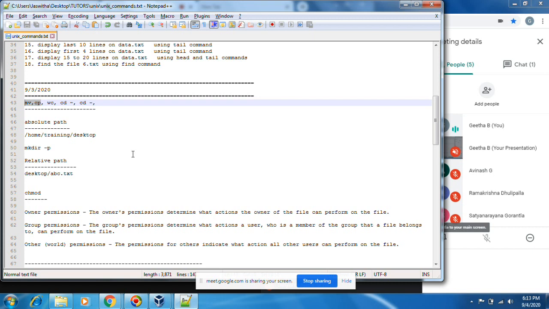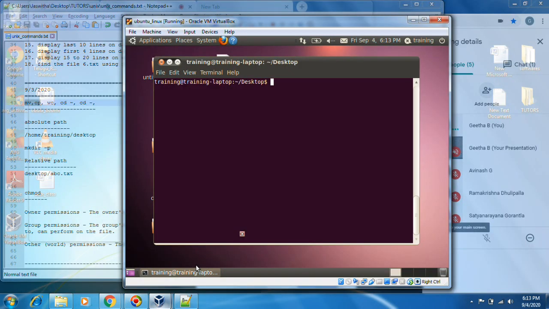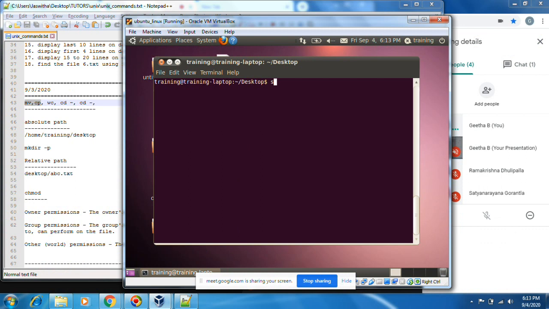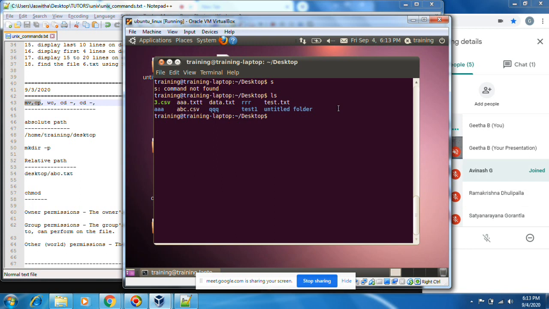Okay, let's see some examples here. I see I have all these files. Now I want to move 3.csv to 5.csv. mv 3.csv 5.csv.